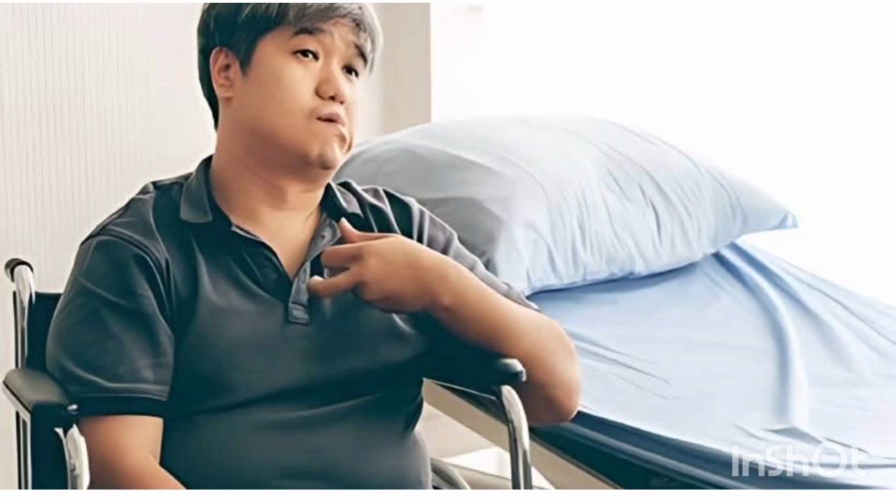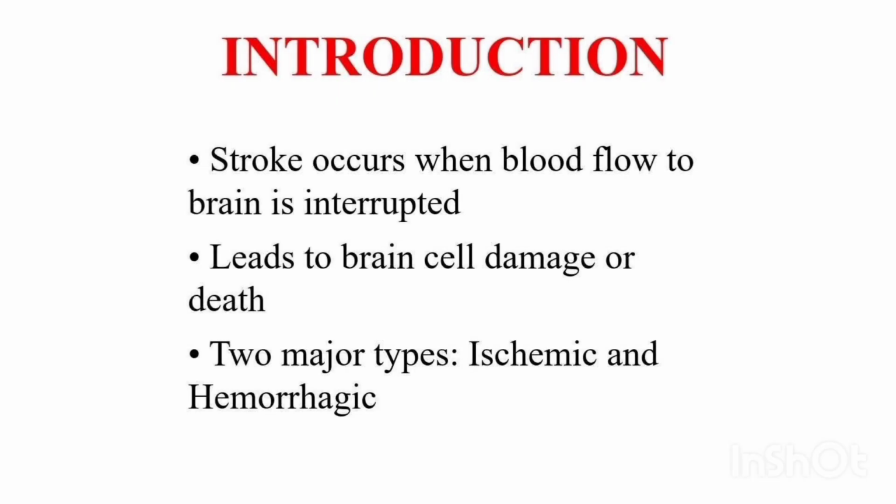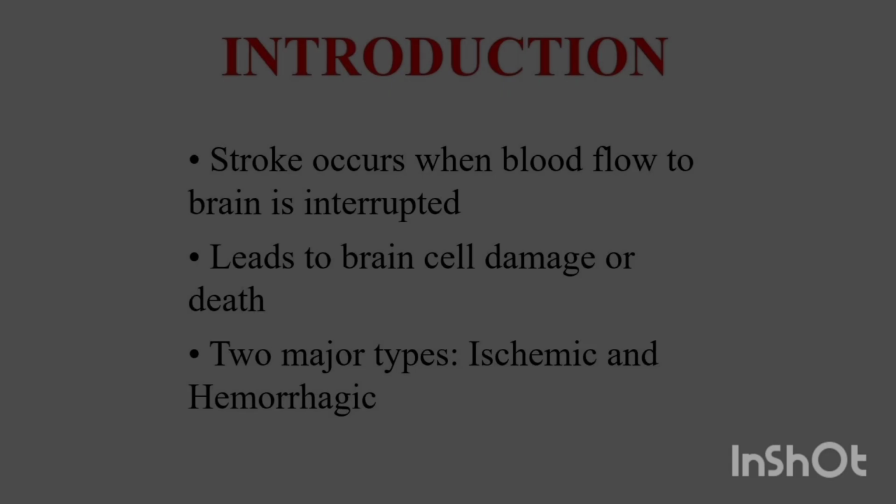Introduction. A stroke, also known as a cerebrovascular accident, CVA, is a medical condition that occurs when the blood supply to the brain is interrupted or reduced, depriving the brain of oxygen and nutrients. This can lead to damage or death of brain cells, resulting in a range of cognitive, motor, and sensory impairments. Stroke is a leading cause of disability and death worldwide, and it is essential to understand the causes, symptoms, and treatment options to provide optimal care for individuals affected by this condition.